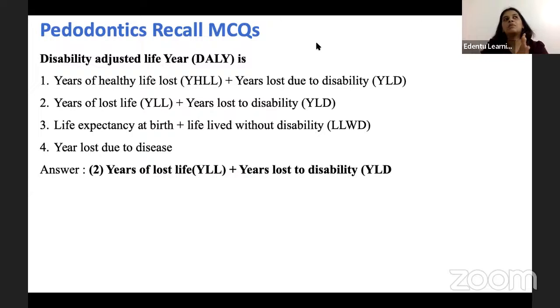Imagine that this Indian man got a disease or a handicapped situation at the age of 40 years, right? And he lost his life, or he died, at the age of 50 years. Okay, so the disability adjusted life year would be the years of lost life to disability. That is, at the age of 40, he got disabled, right? So that year, and